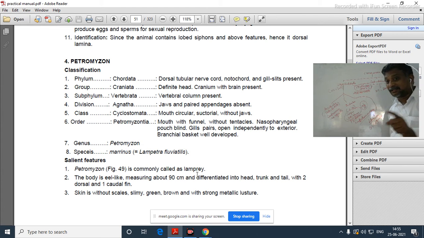And one more thing here is they have permanent chordate characters. They will possess all the chordate characters permanently. So the dorsal tubular nerve cord is there permanently, notochord is there permanently, even the post-anal tail is also there permanently. Hence we believe them